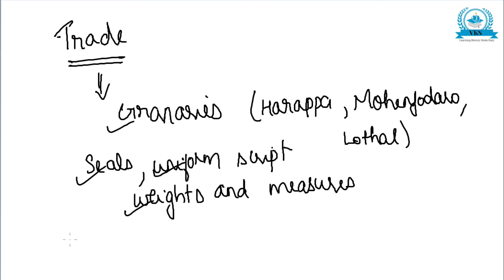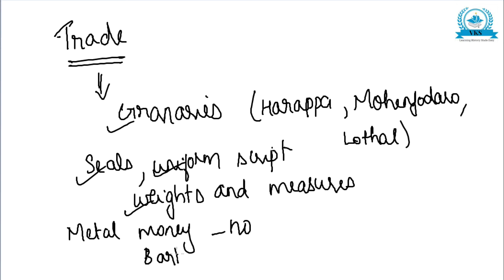They did not use metal money. During the Indus civilization, metal money was not used, and they probably carried on all trade through the barter system. So how did they carry on the trade? Trade was carried on through barter, that is, exchanging goods for other goods.